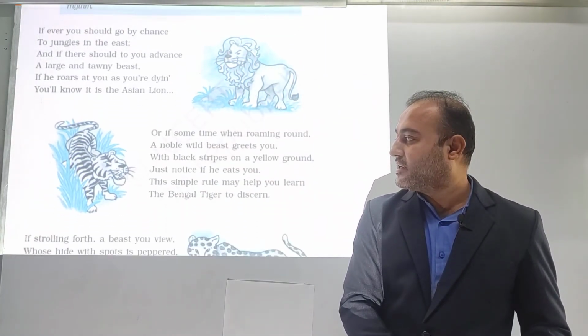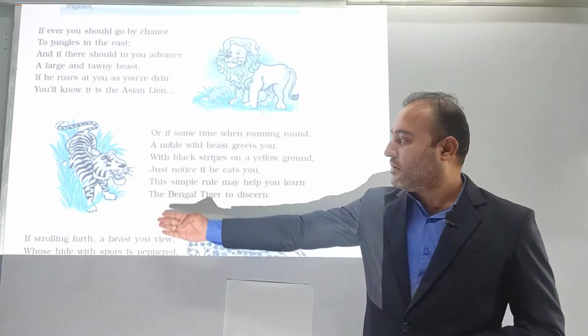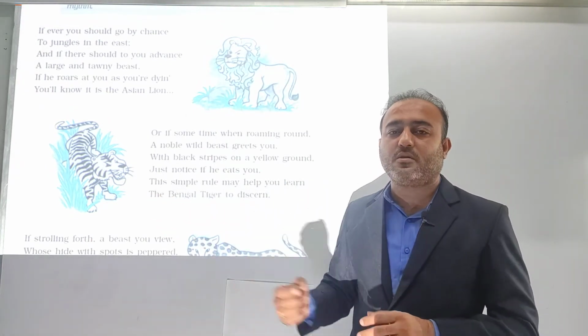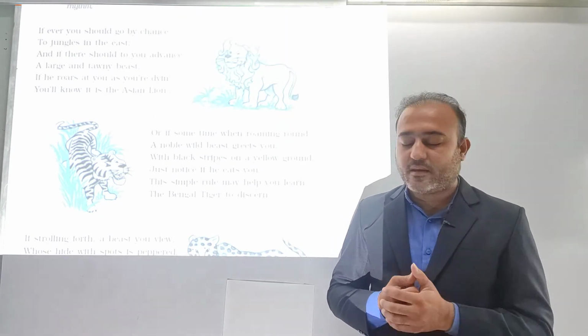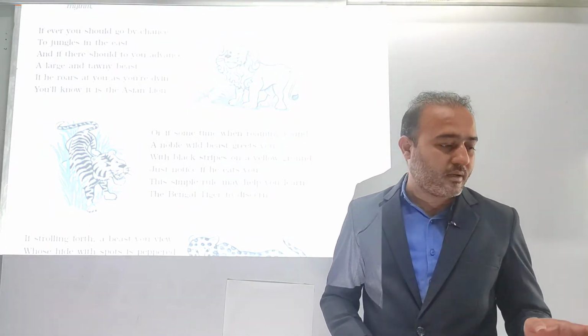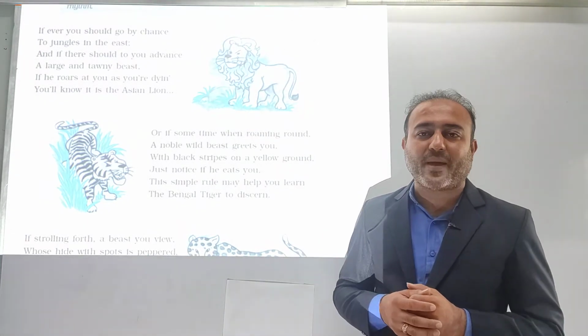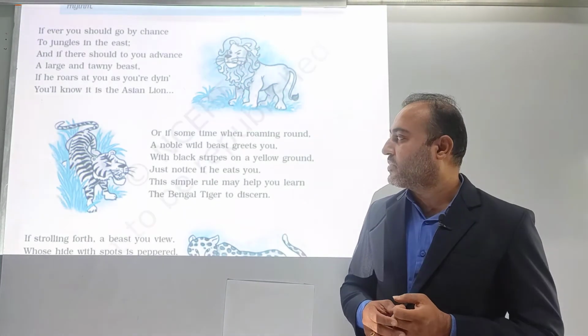In the next paragraph you can find the poetess talking about the tiger. So in the next line she talks about the Bengal tiger. Let us read out the paragraph to understand it more clearly.